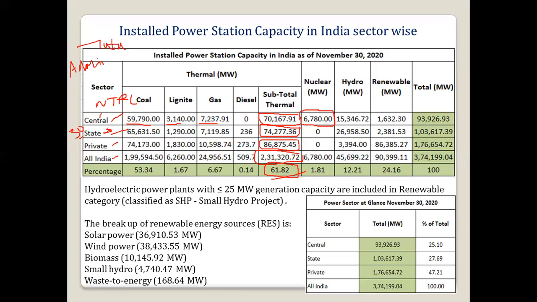So if we see in the same way, nuclear, क्या है? ओनली गवर्नमेंट हैंडल कर रहा है. Neither the state nor private companies have permission so far. So that's why whatever the nuclear is there, it is controlled by the central government. Okay, so its percentage is around 1.81.